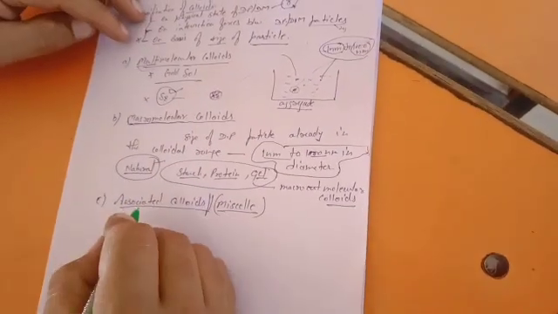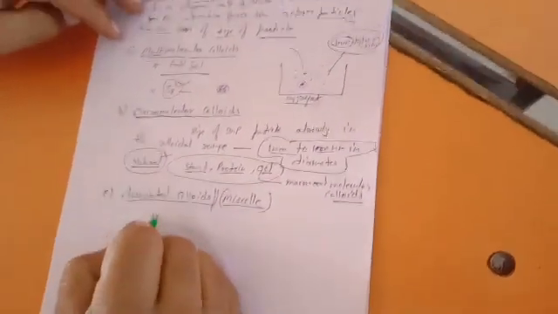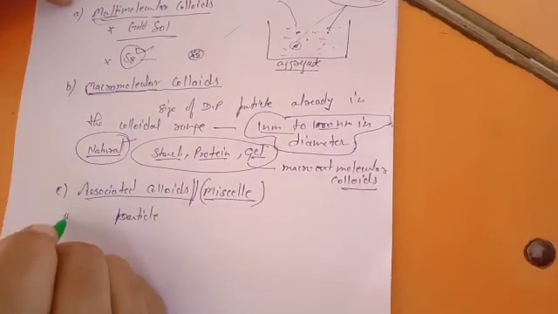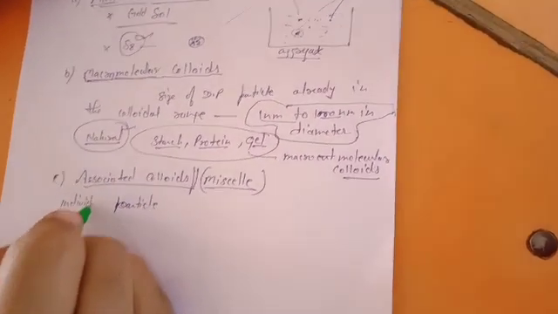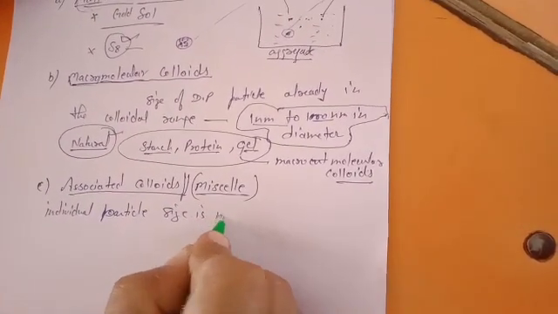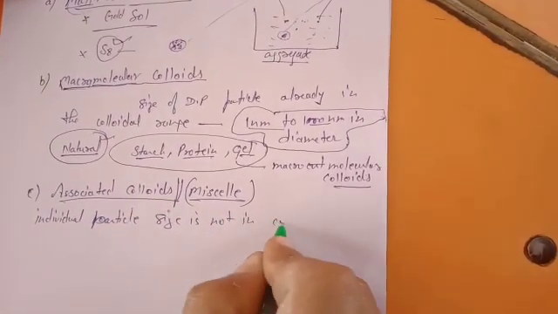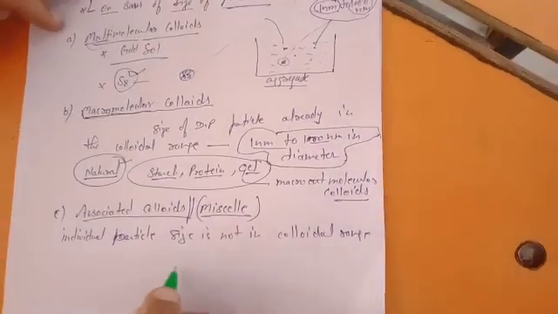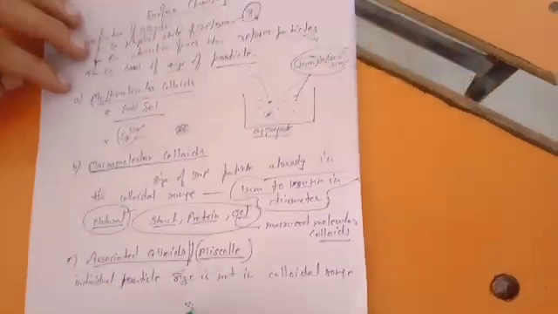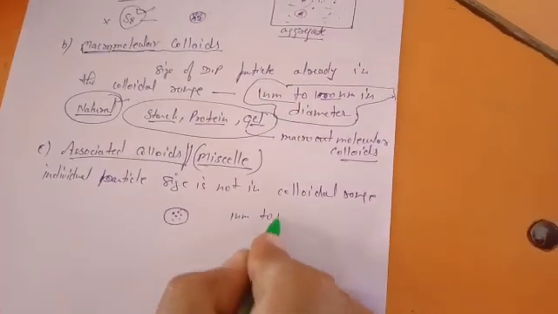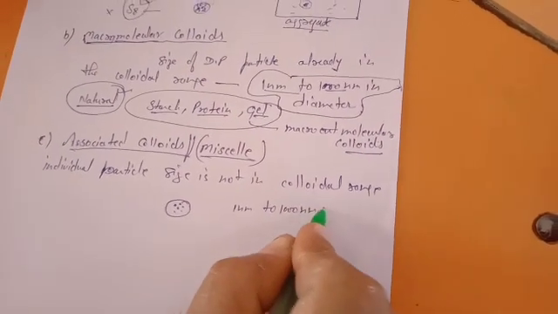In this also, the individual particle size is not in the colloidal range. They also aggregate together and come into the range of 1 nanometer to 1000 nanometer, meaning the colloidal range.